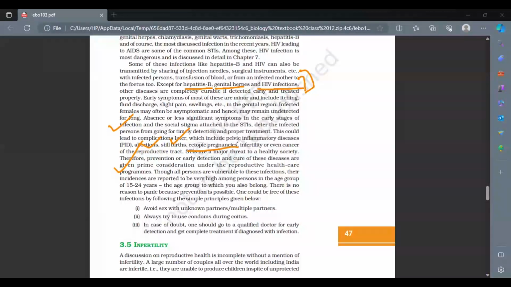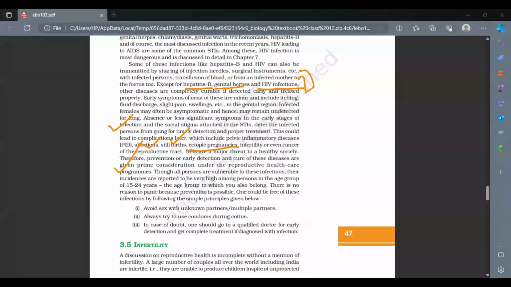And also it is very important that people from the age of 15 to 24 are more vulnerable to such kinds of infections. They need to again take care, and there is no reason to panic even if it is happening, because obviously prevention is possible, but we should be more careful before things are even happening. Okay, fine.